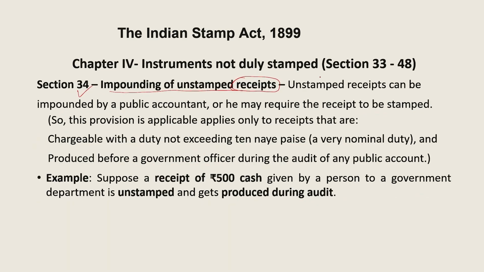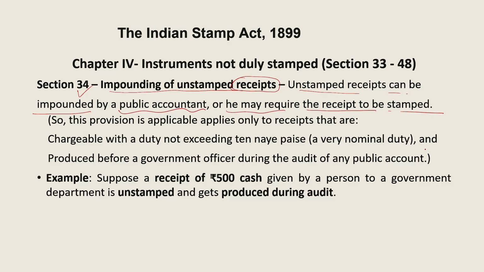So unstamped receipts can be impounded by a public accountant, or he may require the receipt to be stamped. This provision applies only to receipts that are chargeable with a duty, but this duty is not exceeding 10 naya paisa. This is a very nominal stamp duty, I would say. And it is produced before a government officer during the audit of any public account. I'm sure you will understand this with the help of an example.